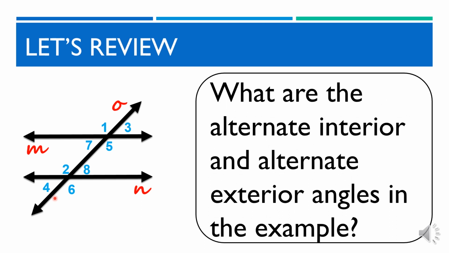What are the alternate interior and alternate exterior angles in the example? Very good. The alternate interior angles are 7 and 8 and 5 and 2, while the alternate exterior angles are 1 and 6 and 3 and 4.